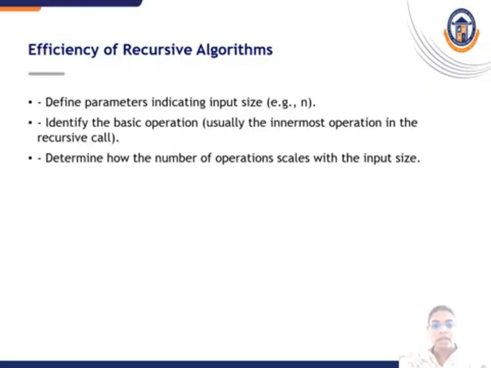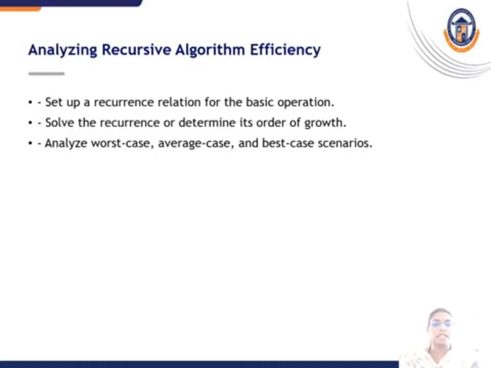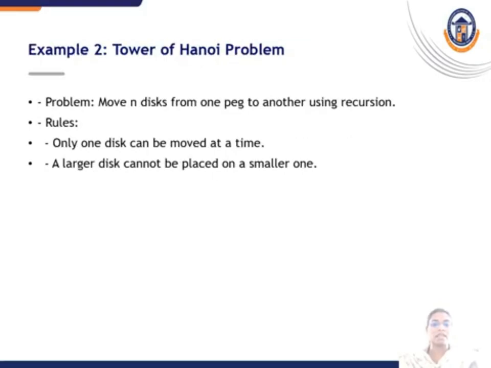Efficiency of a recursive algorithm: define the parameter indicating input size, for example, n. Identify the basic operation, usually the innermost operation in the recursive call. Determine how the number of operations scales with the input size. Analyzing the recursive algorithm efficiency: set up a recurrence relation for the basic operation, solve the recurrence or determine its order of growth, analyze worst case, average case, and best case scenarios.